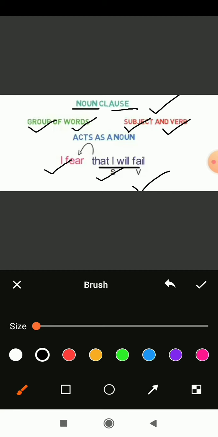So here we have a sentence. Which is the main sentence here? "That I will fail" is the main sentence. Here we have a subject, "I," and a verb, "fail."